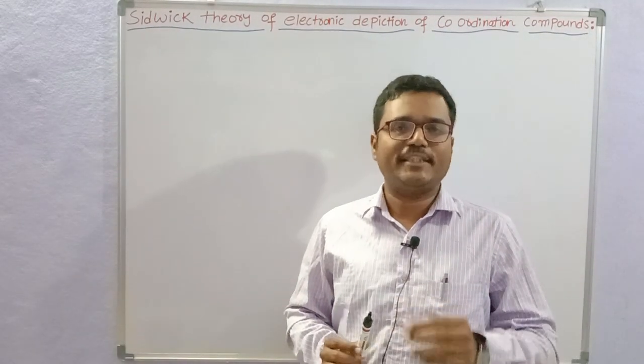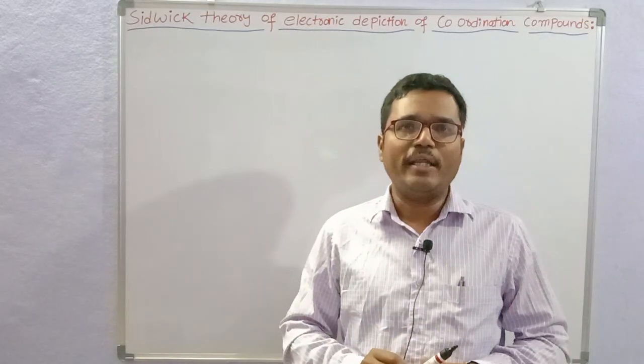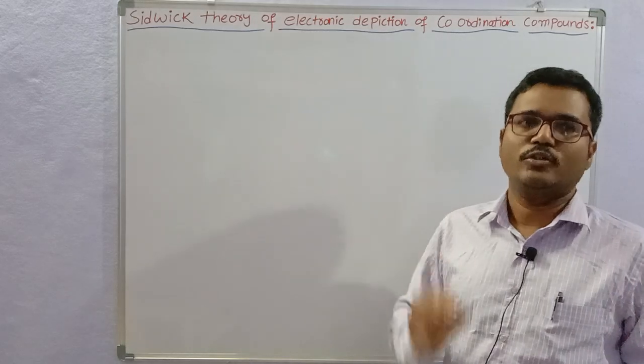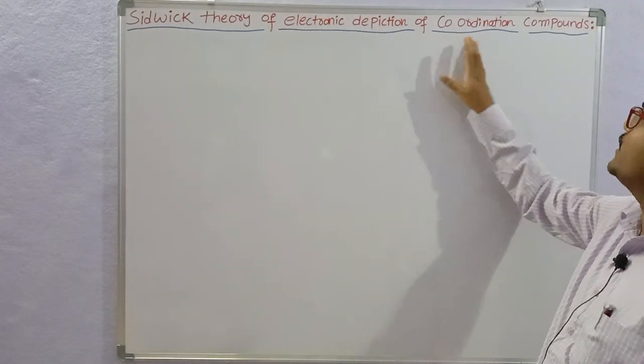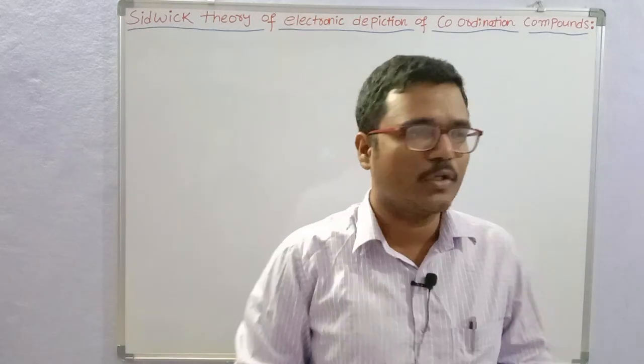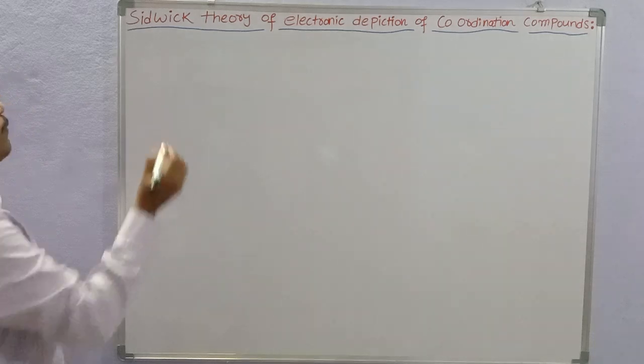So in this video session we will discuss another theory of bonding in coordination compounds. That theory is called the Sidgwick theory of electronic depiction of coordination compounds.